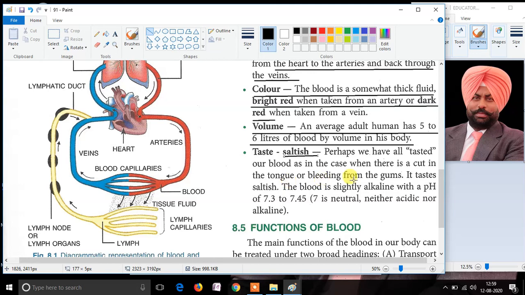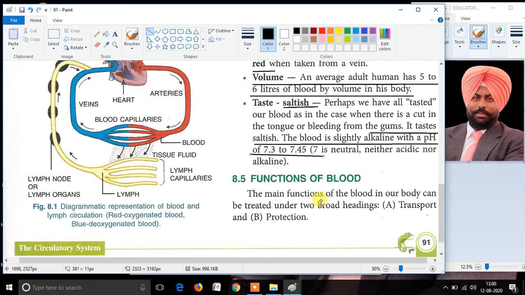This shows that the taste of the blood is somewhat saltish. The pH level of the blood is about 7.3 to 7.45. That is, it is somewhat neutral, neither acidic nor alkaline.